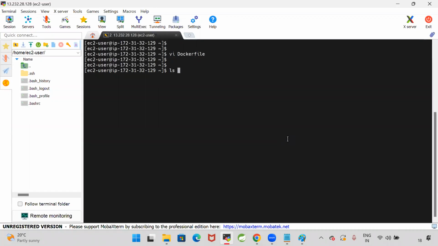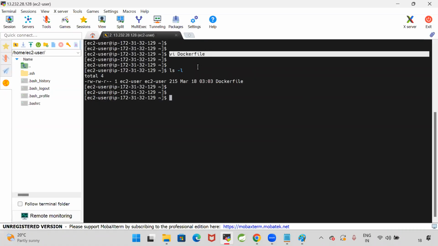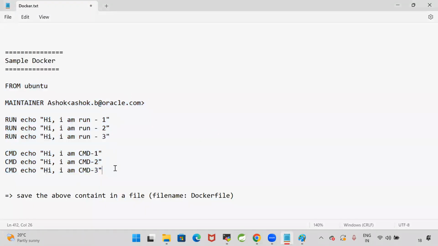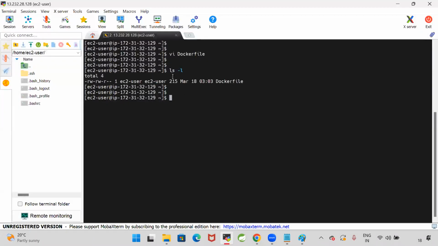Yes. Now with this, my Dockerfile is available. I executed ls -l and I'm able to see the Dockerfile. I executed the vi command. It created a file and it opened that file. In that file, I copied this content and saved it. I closed that file. Then when I run ls -l, I can see the Dockerfile is available.